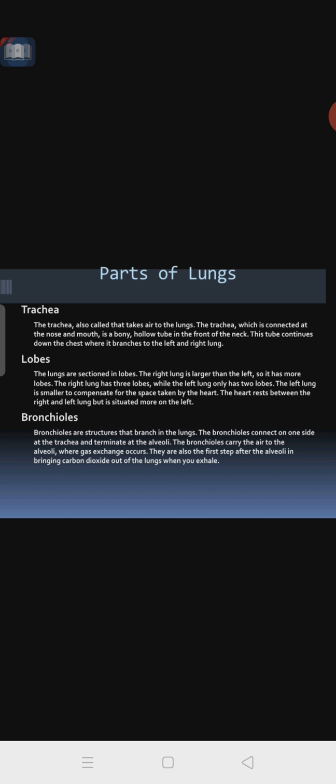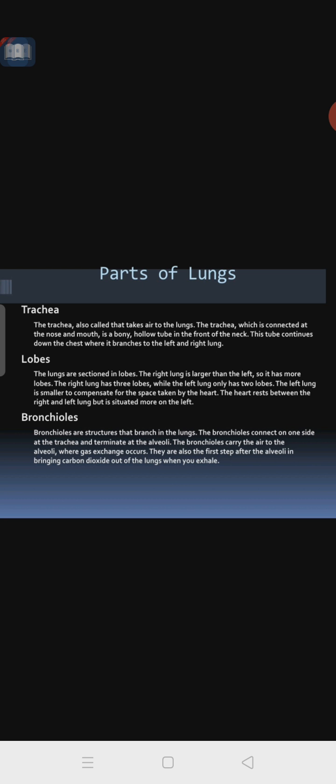Then the lobes. The lungs are sectioned into lobes, the right lobe and the left lobe. The right lung is larger than the left, so it has more lobes. The right lung has 3 lobes while the left lung has 2 lobes.